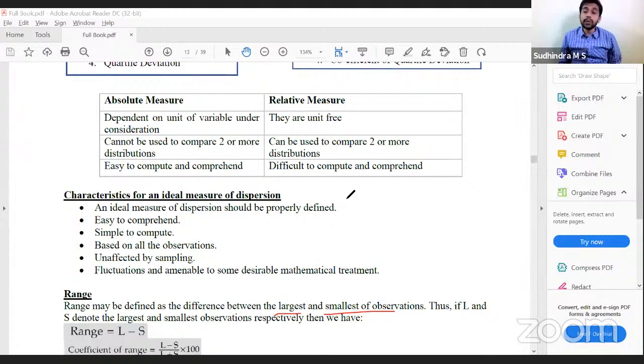In frequency distribution construction, we discussed that the first step is calculating the range: identify the minimum value and the maximum value and get the difference. So from the largest value and smallest value, we get the range. If L and S denote the largest and smallest observation, range is L minus S. What is the coefficient? L minus S divided by L plus S, into 100.